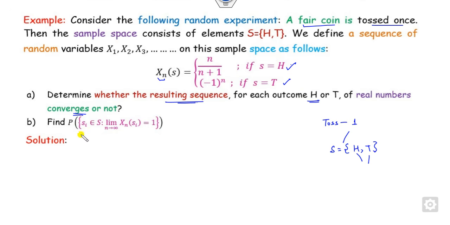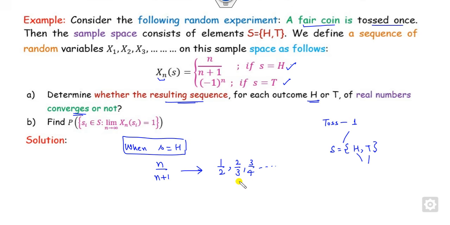If it converges, then we will see what the limit of this is. So clearly, when your outcome is a head, what will happen? If your outcome is H, then your sequence will be 1/2, 2/3, 3/4, and so on. And you can see this converges? Yes, it is a convergent sequence.